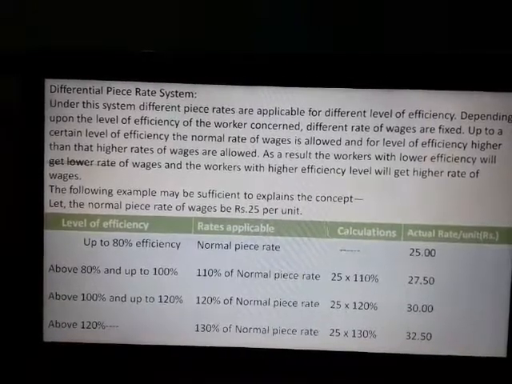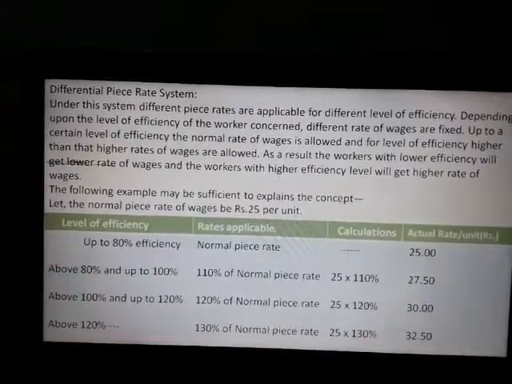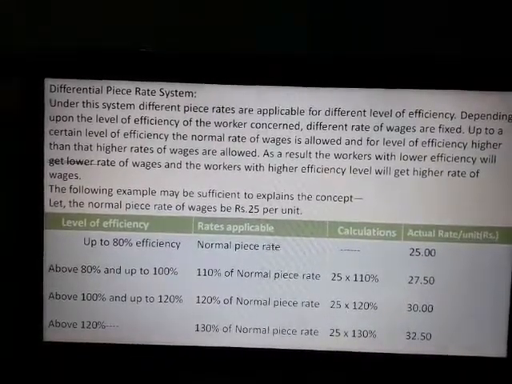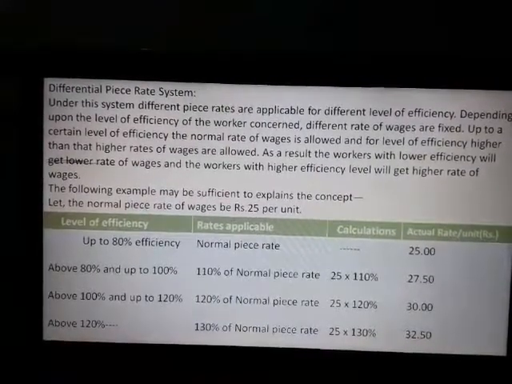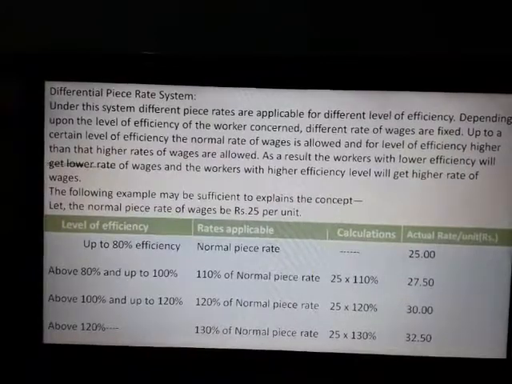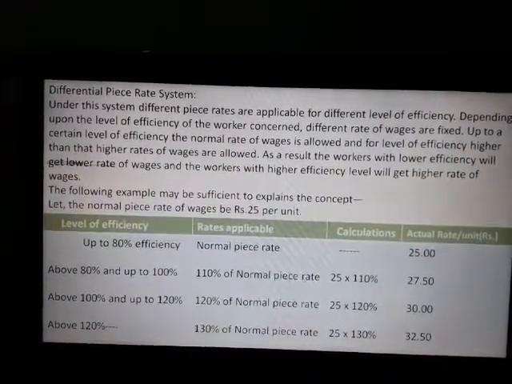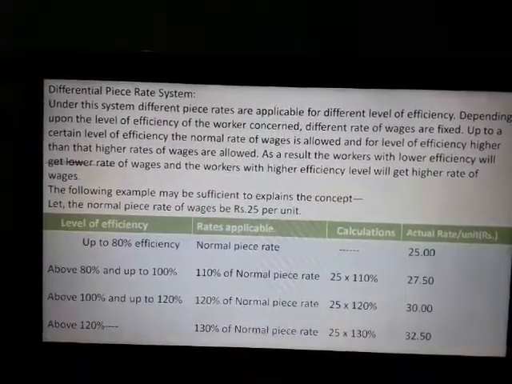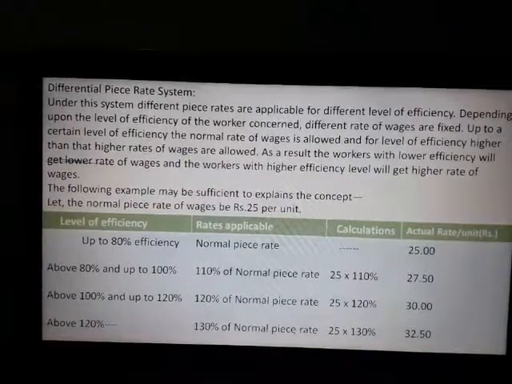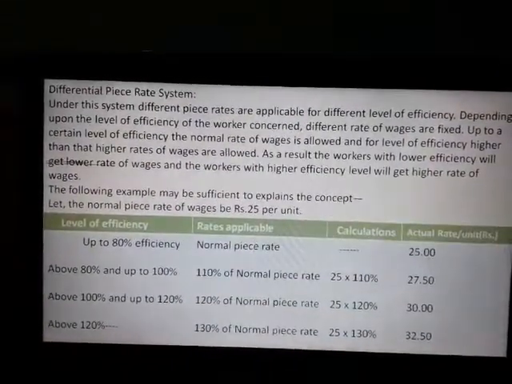Up to a certain level of efficiency, the normal piece rate of wages is allowed. That is, a minimum piece rate is guaranteed for every worker. But the worker with higher efficiency will get higher rates of wages. As a result, the workers with lower efficiency will get lower rate of wages, and the worker with higher efficiency level will get higher rates of wages. The following example may be sufficient to explain the concept.